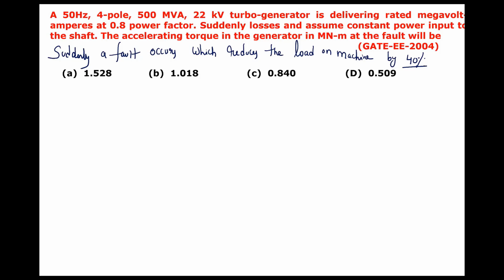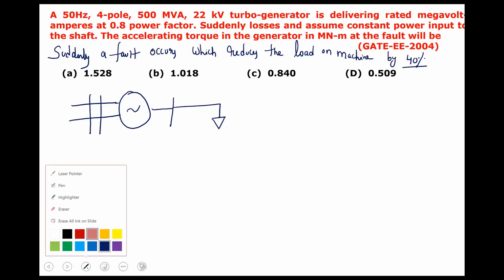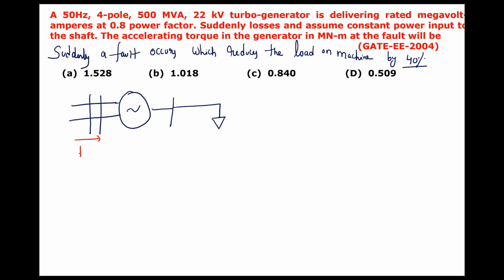Now, gentlemen, this is a prime mover which is supplying mechanical input to the generator, and this generator is supplying electrical power. So what is the input to the synchronous machine? Shaft power, mechanical power. What is the output? Electrical power. Understand? So the machine will operate at constant RPM or constant angular velocity when both these values are equal.